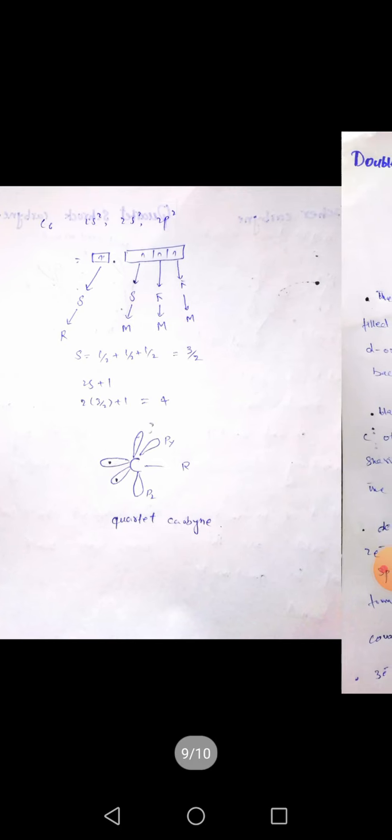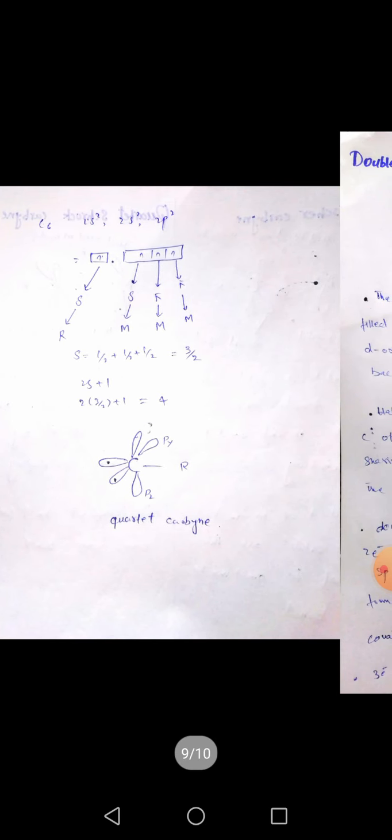Now we find the spin of the carbon atom; this is called a quartet carbene. In the orbital diagram, one electron is in each orbital, and pz, px and py are empty and vacant orbitals.